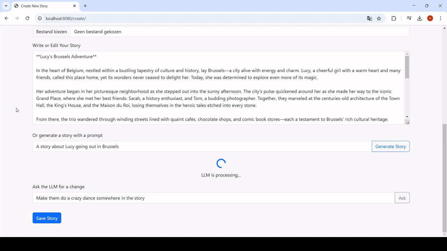It could be the case that you don't like the new version, and you can just ask for a new change again, and it will do the same thing. It's taking a little while again. We should be getting there soon, though.